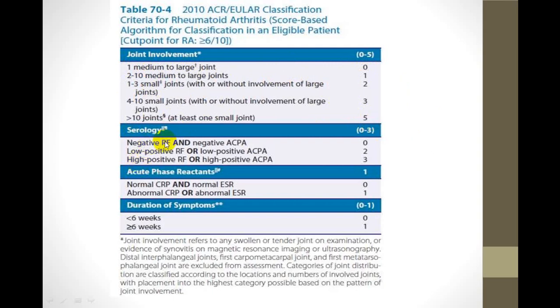Serology: negative rheumatoid factor and negative anti-CCP, 0. Low positive, 2 points, and highly positive, 3. Acute phase reactant: CRP negative, 0, and CRP positive, 1. Duration less than 6 weeks, 0. Duration more than 6 weeks, 1.